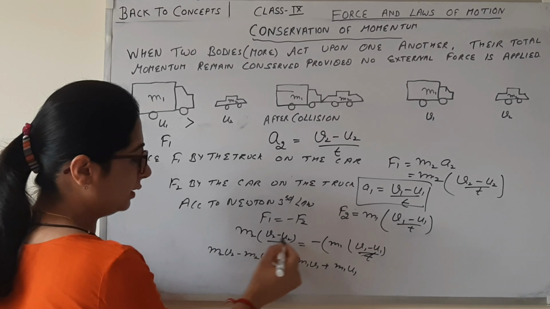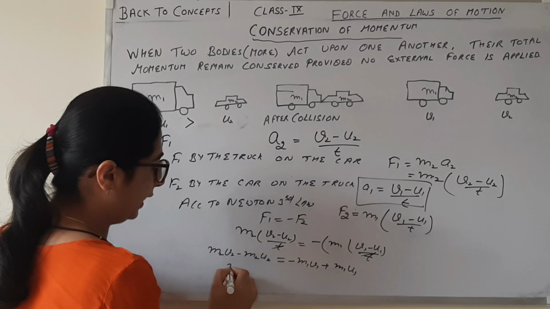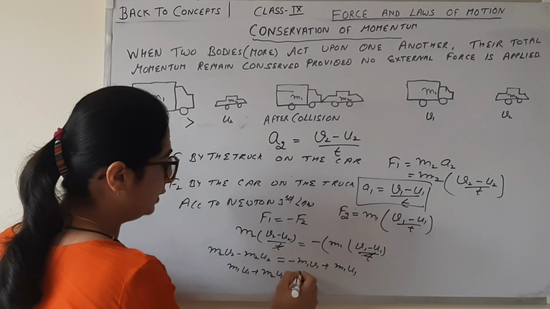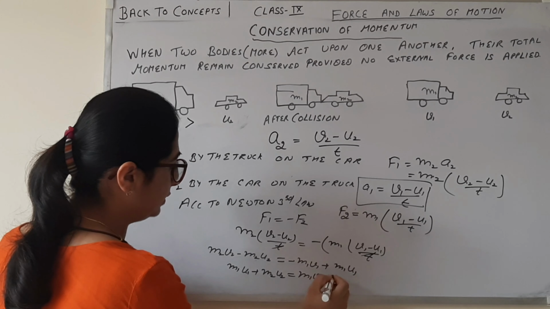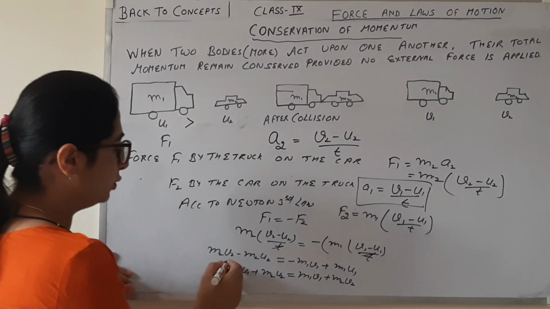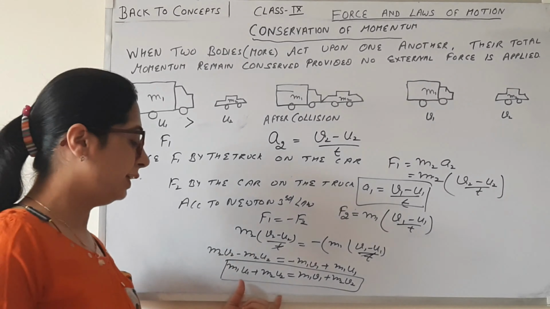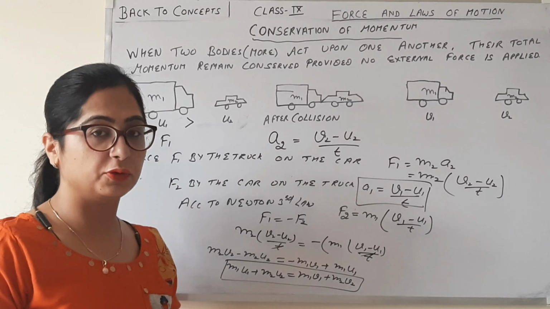Okay. So it will move here and it will move here. So M1 U1 plus M2 U2 is equal to M1 V1 plus M2 V2. Okay. So that's the law of conservation of momentum, which says momentum before collision must be equal to momentum after collision.